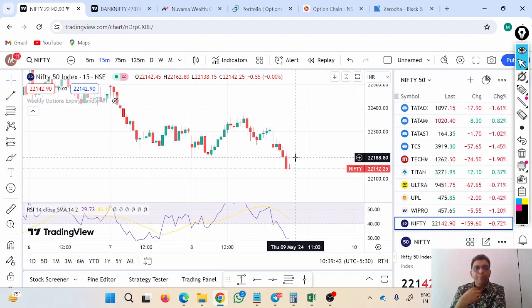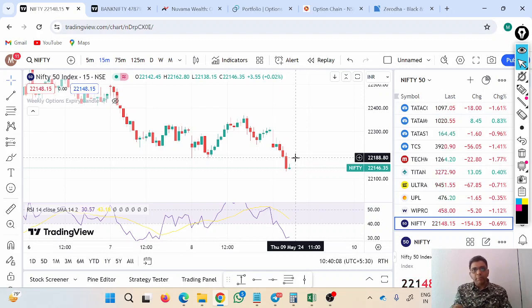Then I will buy a put. Buying a put is the same as buying insurance. Likewise, my portfolio could be a short portfolio as well, and for that I may buy a hedge on the call side.